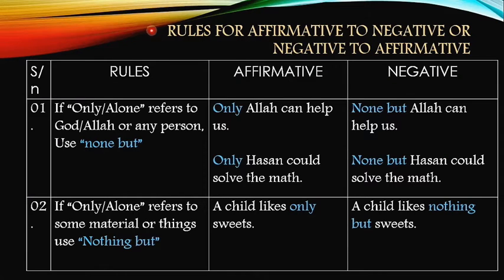Rules for affirmative to negative or negative to affirmative. The first 3 rules are dealing with the words only or alone. These words only or alone could refer to some person or to some things or material and to some number also.